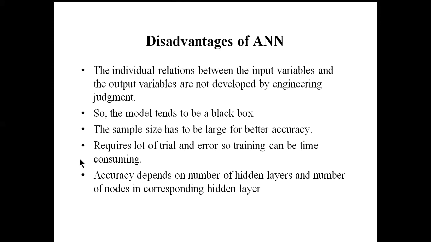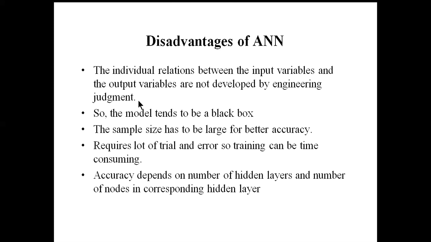What the engineering judgment is, or what the relationship between them is, is not known to us. We only care about the input and output values. If we give this input, this will be the output, but the internal reasoning cannot be explained using an artificial neural network. That is the main disadvantage of ANN.